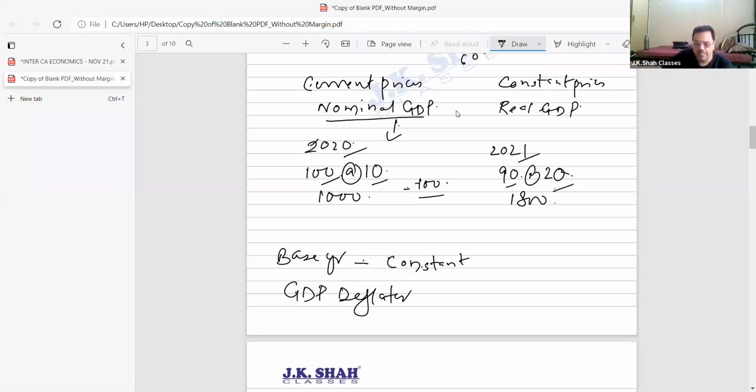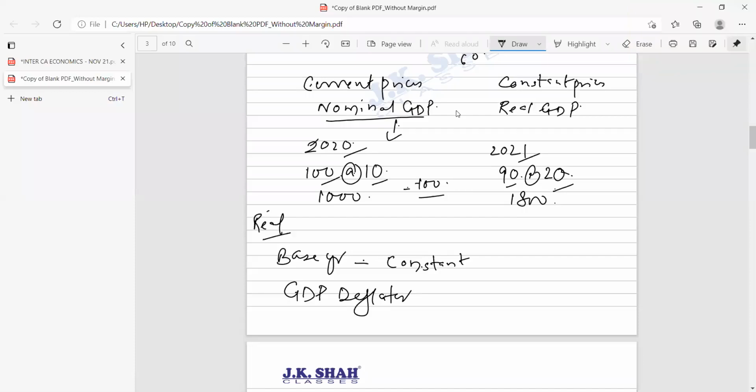This is 100. Now, my dear students, if in 2021 I have to consider real GDP, someone may ask me, what is constant price? Constant price is the price of the base year.